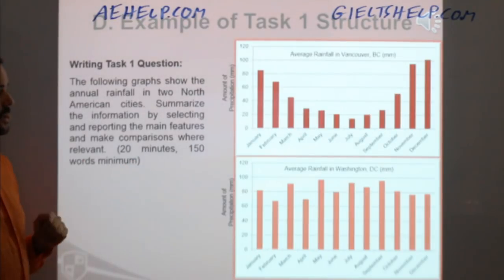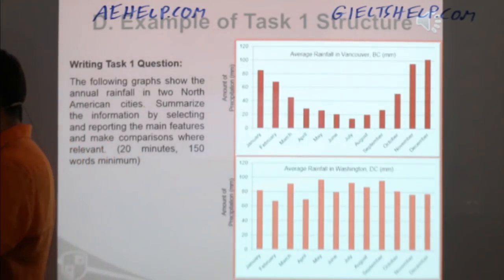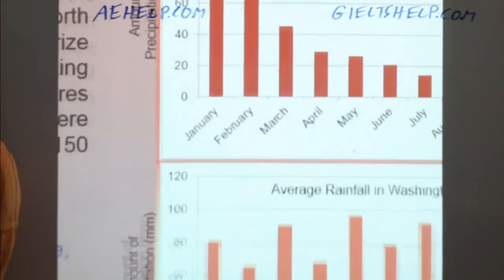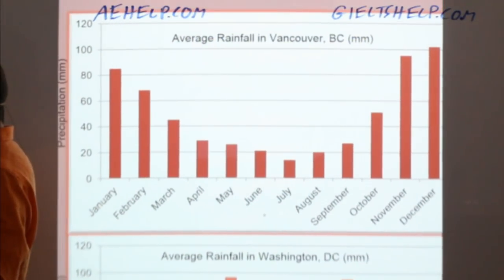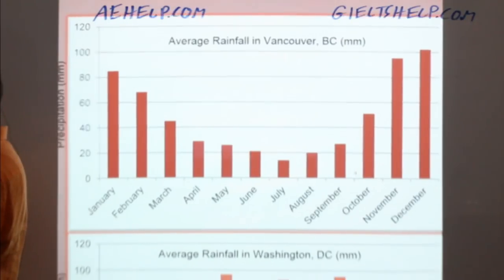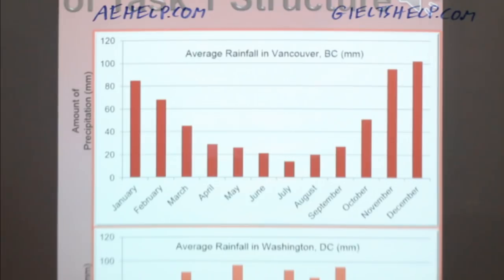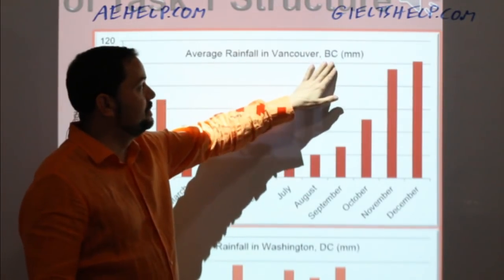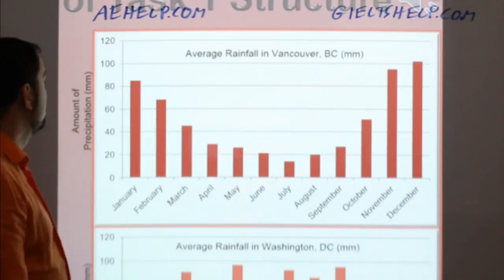20 minutes, 150 words. Okay, let's take a closer look at these graphs. So here we have the first graph. And you can see that this first graph is showing the average rainfall in Vancouver, BC in millimeters. Okay, MM stands for millimeters.